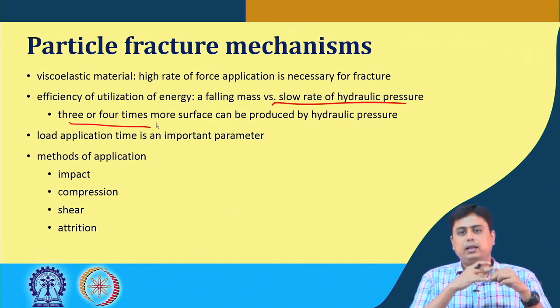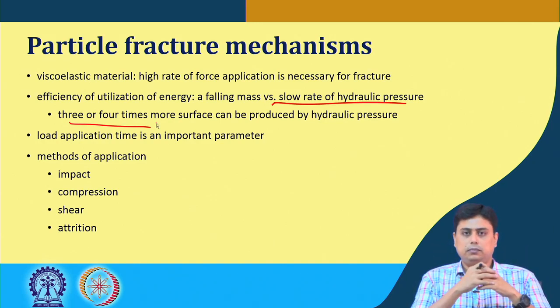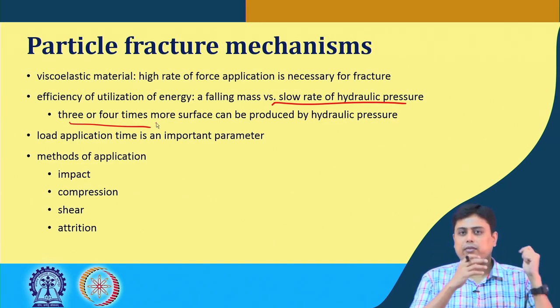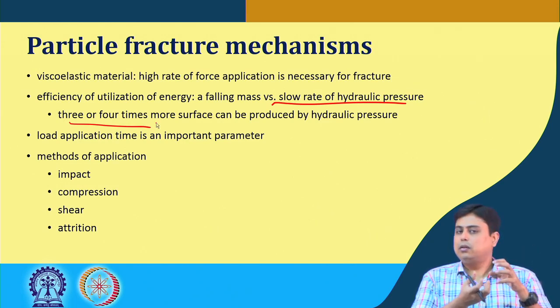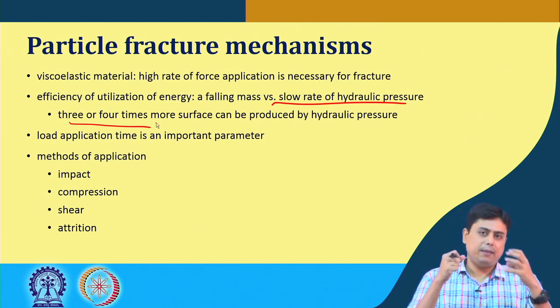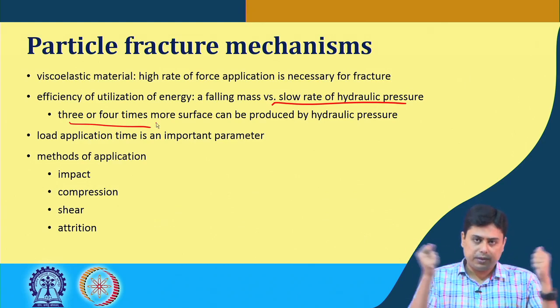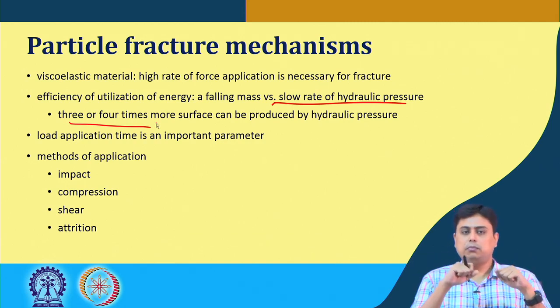So, impact basically comes from a single rigid body, kind of a hammer, on a solid, say, coal. You break it into pieces by hammer, that is the impact. For compression, say, with the same coal particle, you compress it from two sides by two rigid bodies, and it creates smaller coal particles.